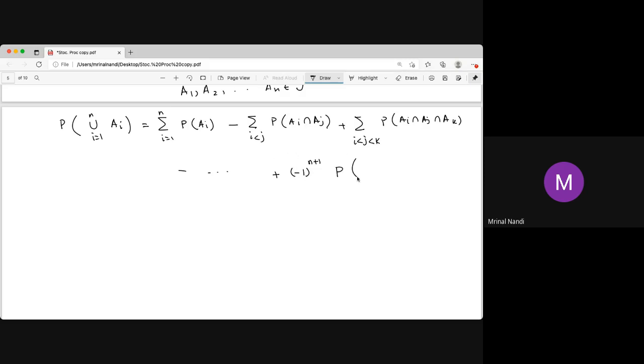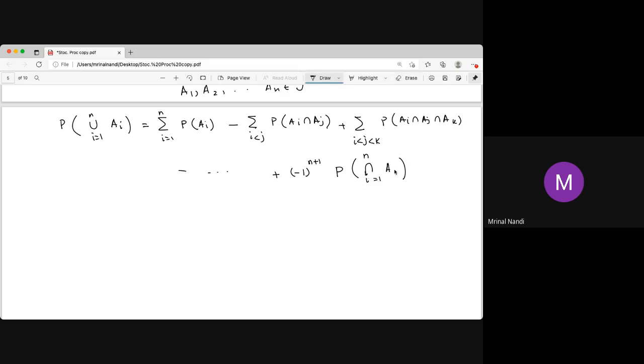So the last term is the probability of the intersection of all these sets, i equal to 1 to n. Don't confuse it with that i; you can write j or k also, whatever.